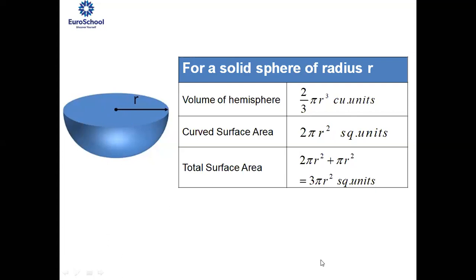Yes, ma'am. Okay. When it comes to curved surface area, it is the curved portion at the bottom alone. So the curved surface area is 2 pi r square units. And the total surface area is the sum of the curved surface area at the bottom and the circular portion at the top. So it is 2 pi r square, the formula for curved surface area, plus pi r square, the formula for the circular region at the top. When you add both, you end up with 3 pi r square units.